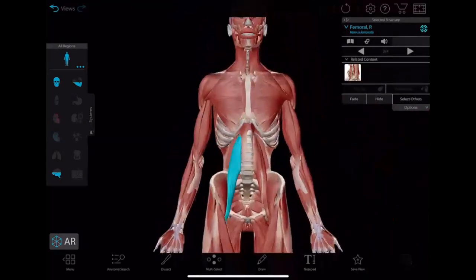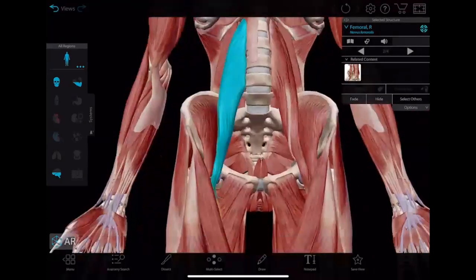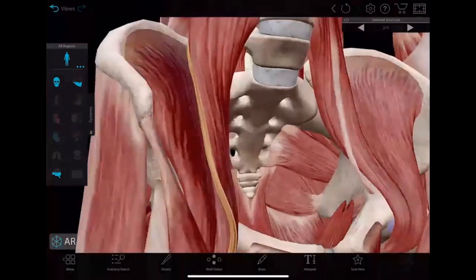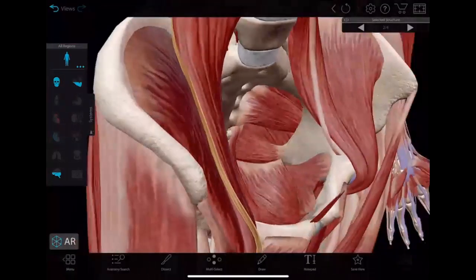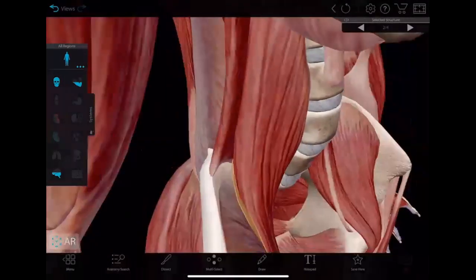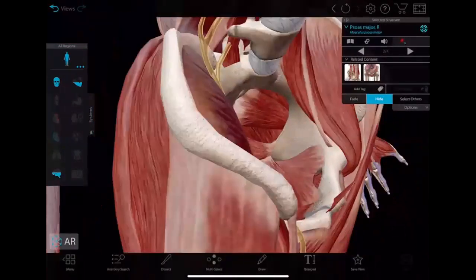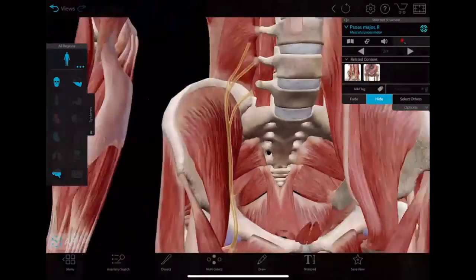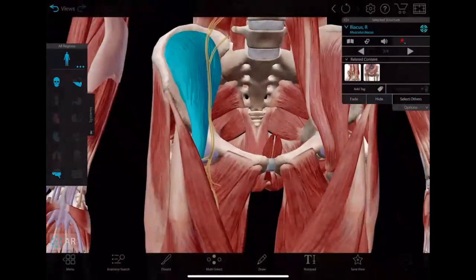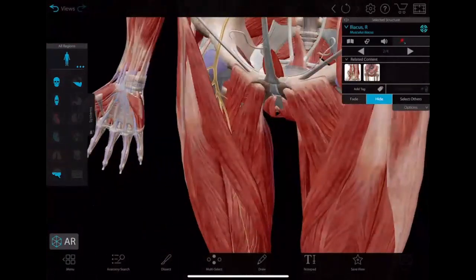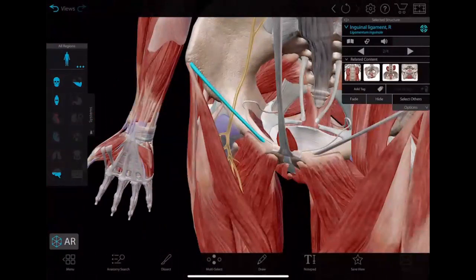So you see, that is the psoas major muscle, right? Selected one is psoas major muscle. Okay, you see how this is coming between psoas major and iliacus. You see how it is coming, right? If we remove the psoas major, we will know that, right? Okay, and this one is iliacus, we'll hide this. Okay, it is passing the inguinal ligament, right? So this one is the inguinal ligament, right?